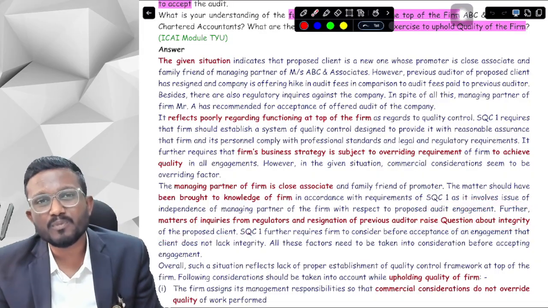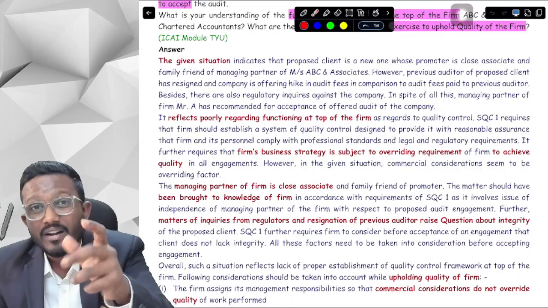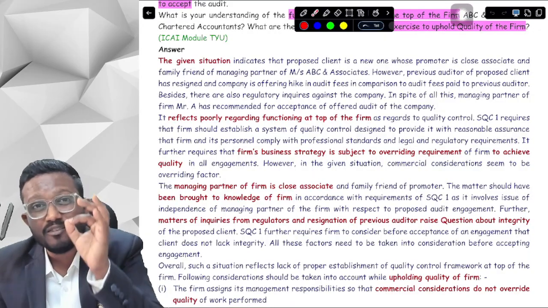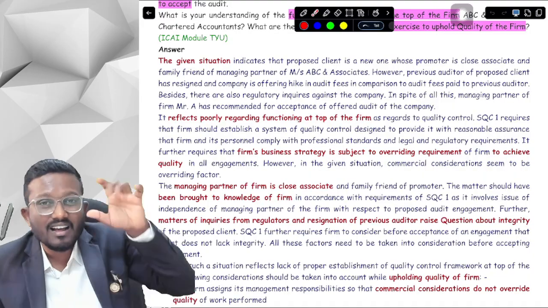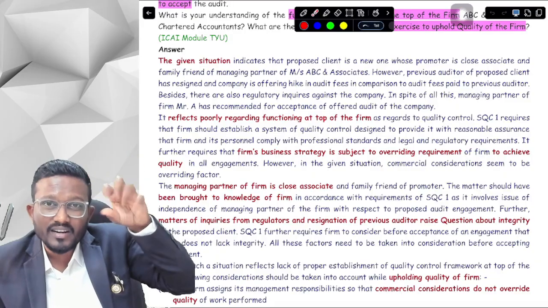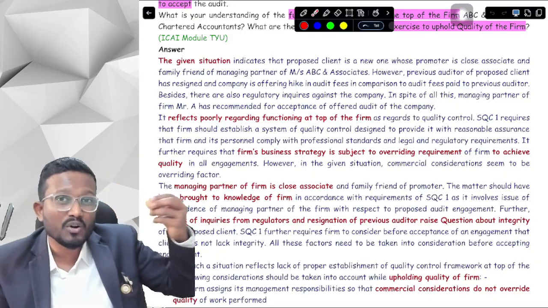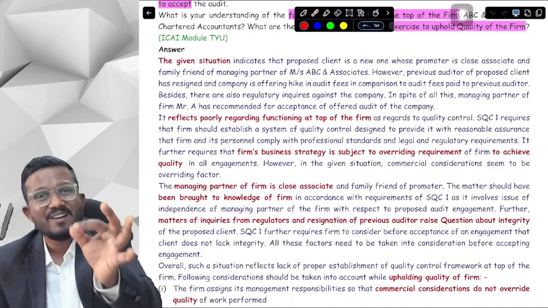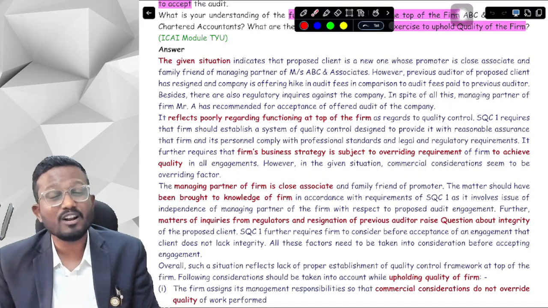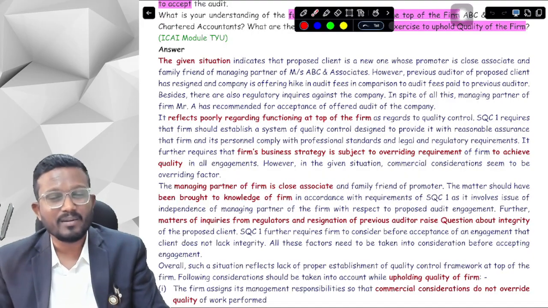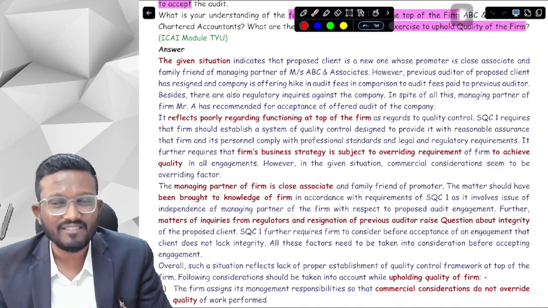Why integrity of the proposed client? What is integrity, sir? Integrity means honesty, whether the client is true and faithful in his dealings. We can see that the regulatory authorities have conducted search in the client. The existing auditor has retired, which means that the client is not of integrity, and we are still accepting that particular client, or we are still recommending to accept that particular client. That means we are not working with quality.